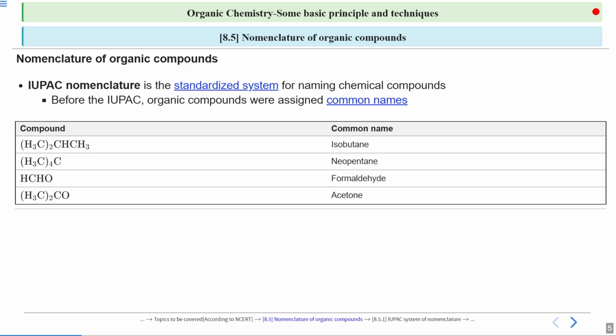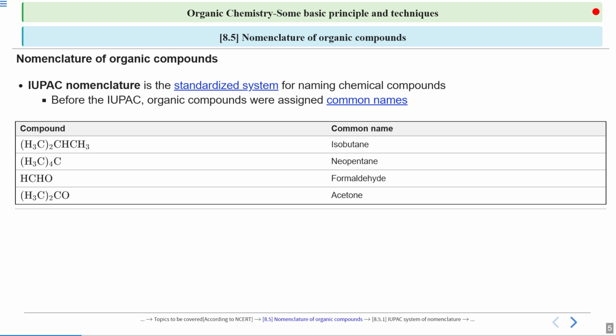So basically this is a 3-carbon chain with one branching, not a 4-member ring, with a branch of methyl. Coming to the next one, we have neopentane. I will show you the expanded structure in the upcoming slides. Here we have one carbon, and to that 4 methyl groups are attached.